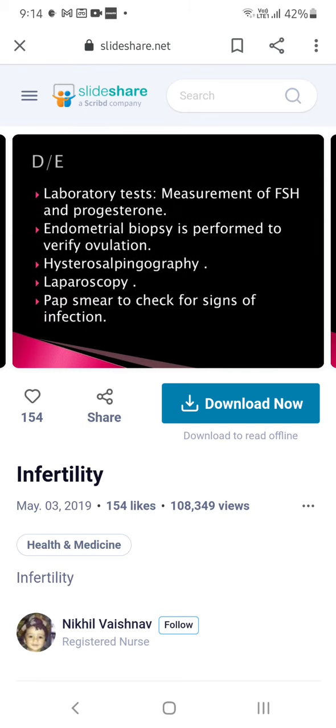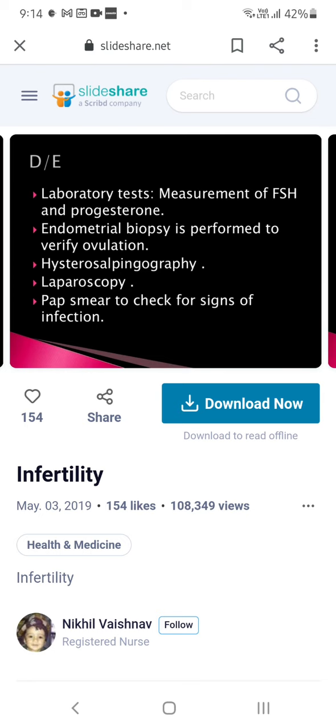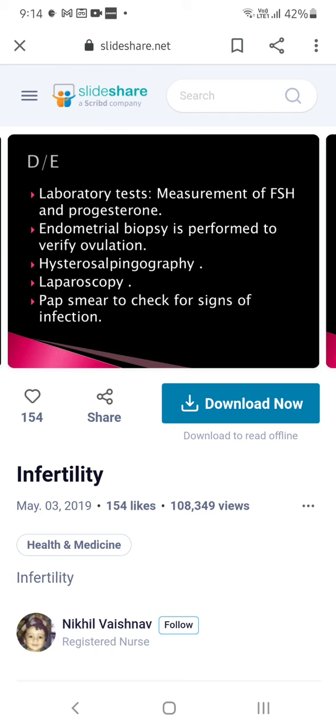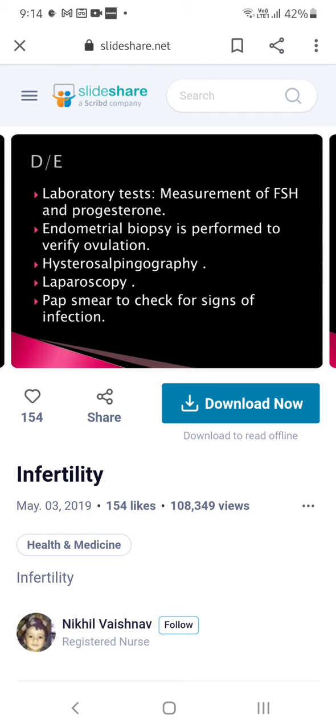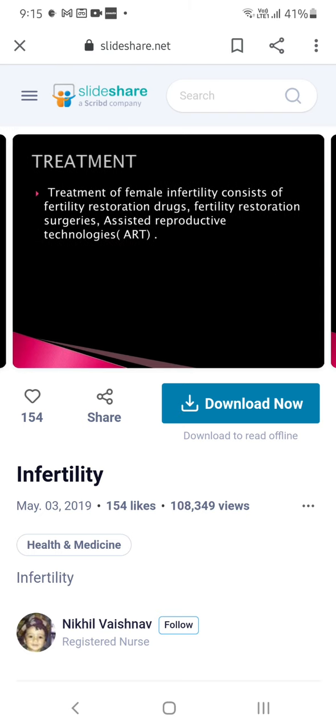So what is a pap smear? It is like cotton on a long stick, like a long earbud. They will insert it through the vagina to the cervical area and rotate it, and they will take the moisture from the cervical area and do testing in the laboratory for any signs of infection, so any bacteria or virus.